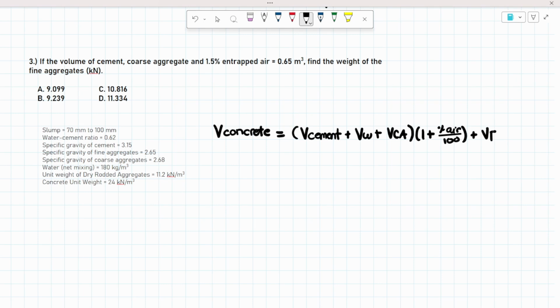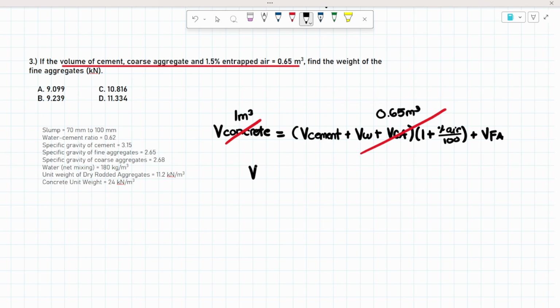Plus the volume of fine aggregates. All of this is equal to 0.65 cubic meters. And our volume of concrete, we assumed earlier, is 1 cubic meter.